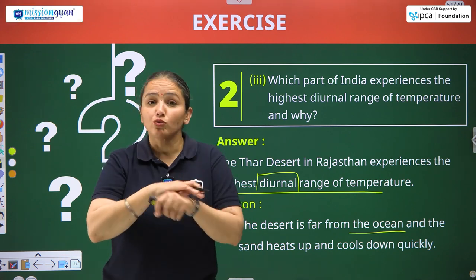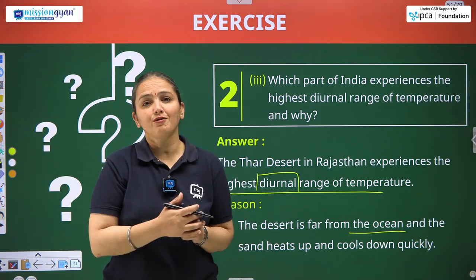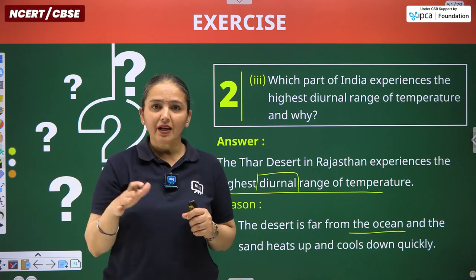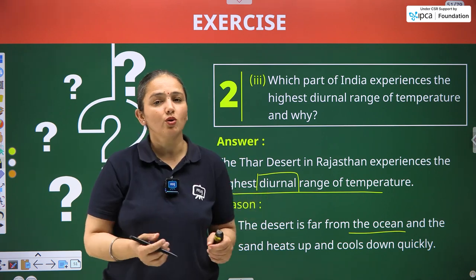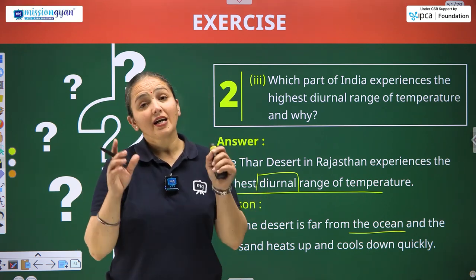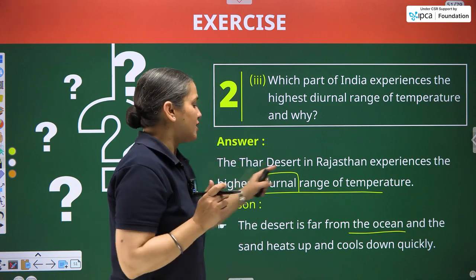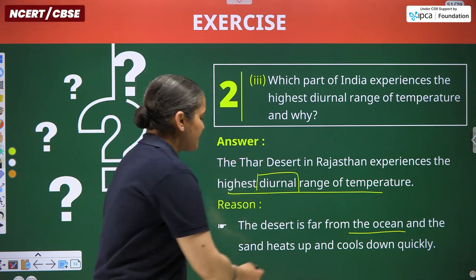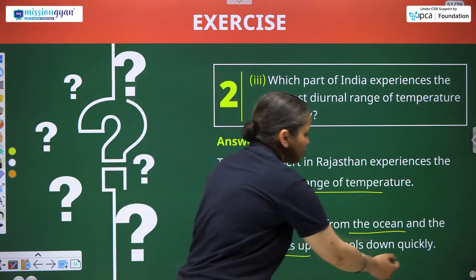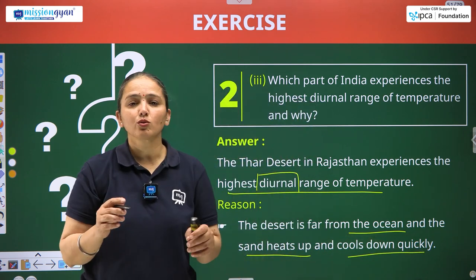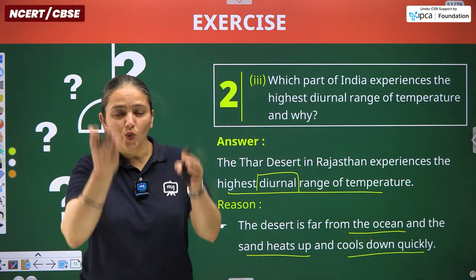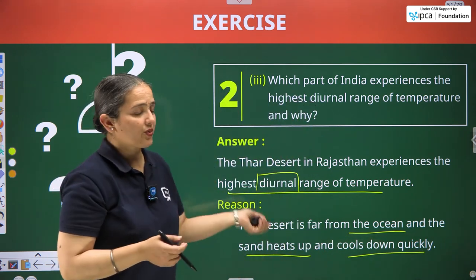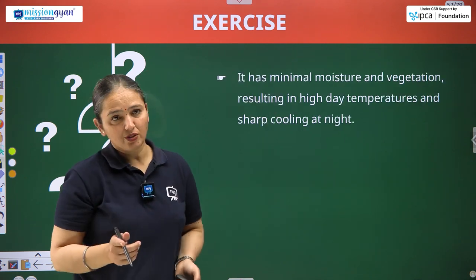But as there is no availability of a water body in the nearby area within the Thar desert, it lacks vegetation and lacks rainfall as well. So the desert is far from the ocean and the sand heats up and cools down quickly, so that leads to the ultimate fluctuation of the diurnal temperature in the Thar desert of Rajasthan.